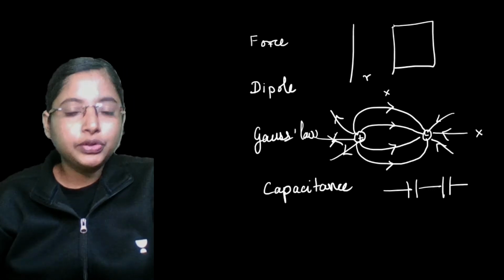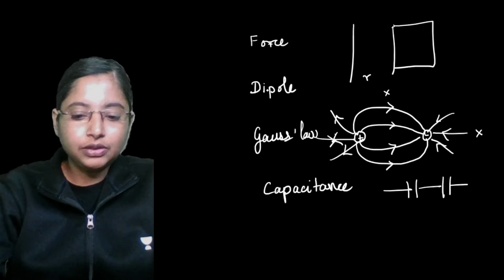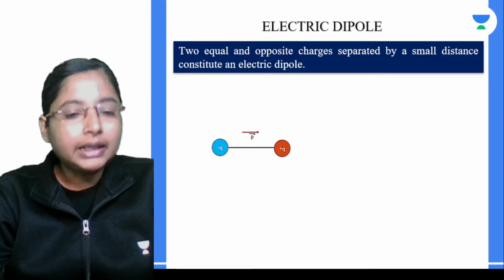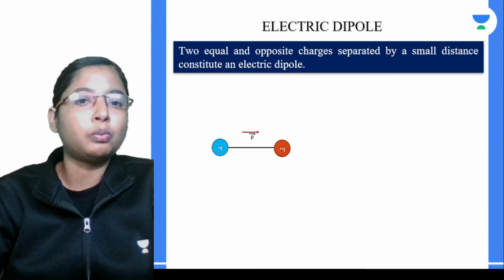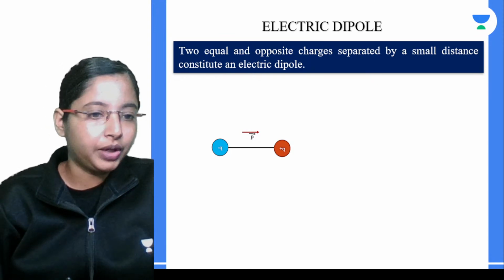Now what we are going to do in today's class is very simple. The most repeated question, that is, what is the electric field because of a dipole? Let's learn this question, let's learn it by heart. One reason we are doing this is that it is the most expected question, and there is a very high possibility you can get this question.